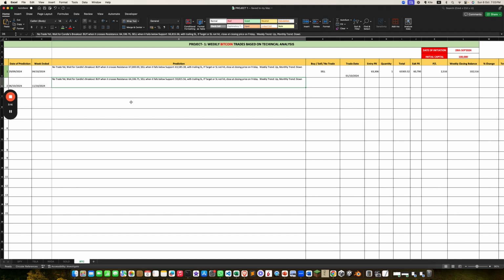This week, we'll buy when it crosses 64,106.75 and sell when it falls below the support at 59,815.56 with a trailing stop loss target of 2%. More than that, actually. The target isn't 2%. It's probably more than 2%. I still need a few weeks to figure out what the targets should be. But if I don't close by the end of the week, we will automatically close on Friday.